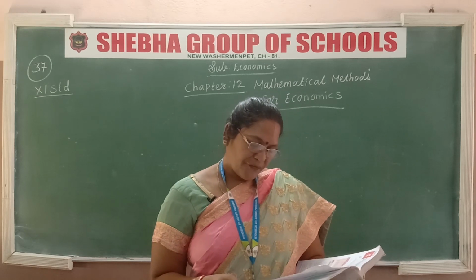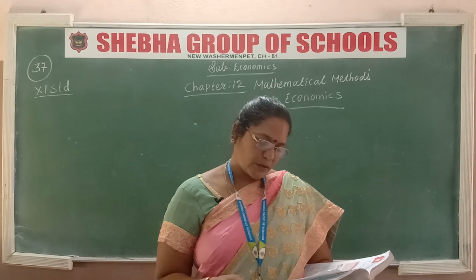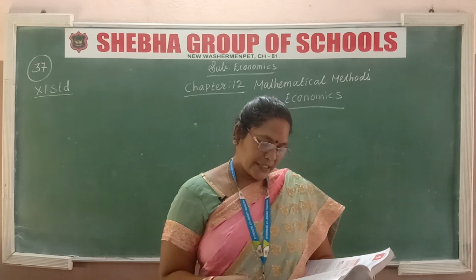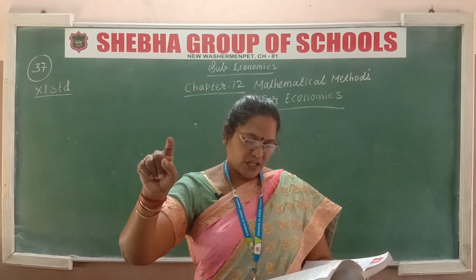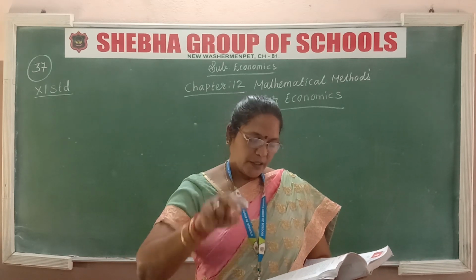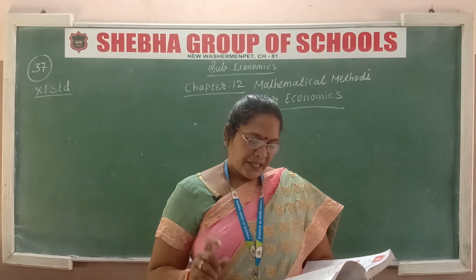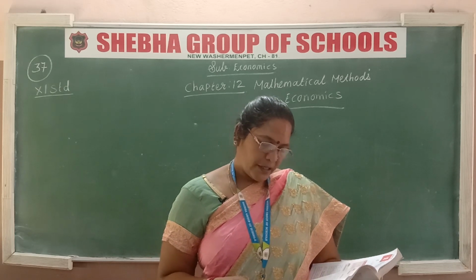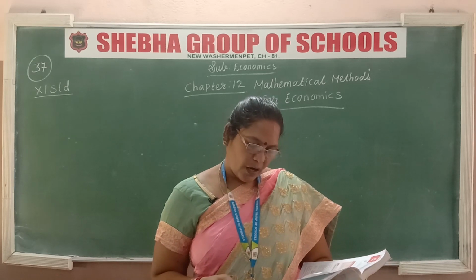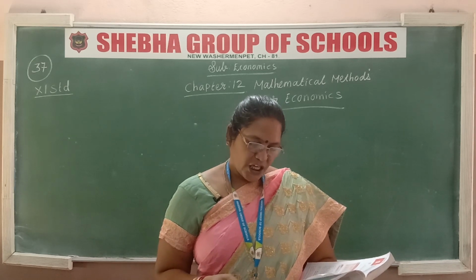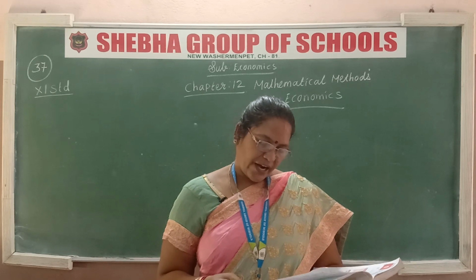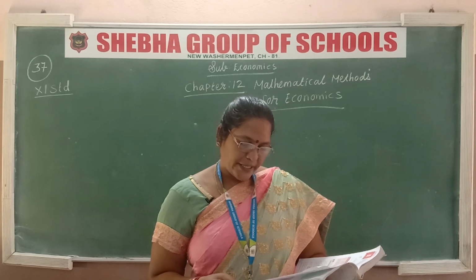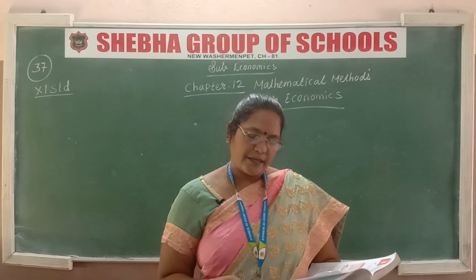A statement of relationship between two quantities is called an equation. If the largest power of the independent variable in an equation is 1, that is called a linear equation. Such an equation, when graphed, gives a straight line. For example, y is equal to 100 minus 10x.